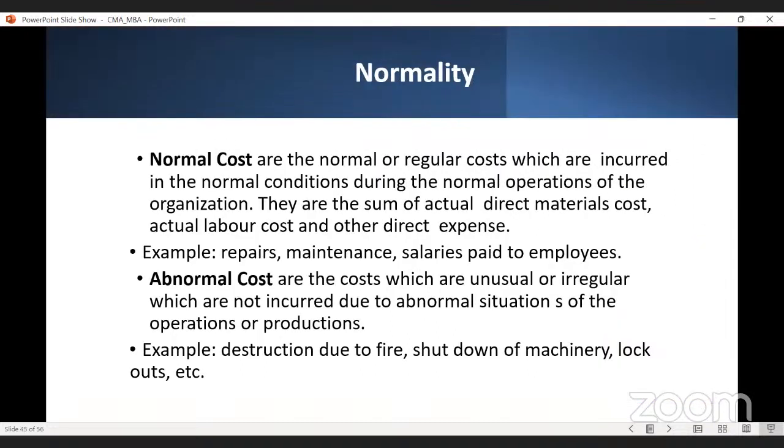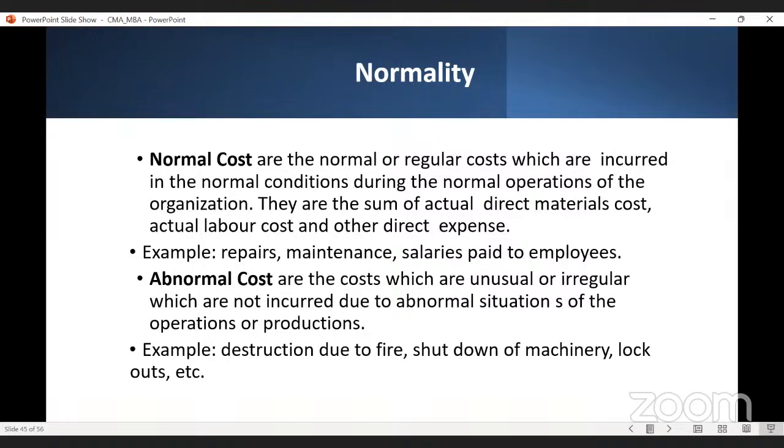Again, on the basis of normality, there may be normal cost and abnormal cost. Normal costs are regular costs, the steps you are taking and what will happen, like your repairs, maintenance, salary paid to employees. These are the normal costs. There are some costs which are abnormal in nature. This happens due to some accidents or unwanted incidents, like destruction due to fire, shutdown of machinery, lockouts. Because of that, some cost may be there. So that is abnormal cost.